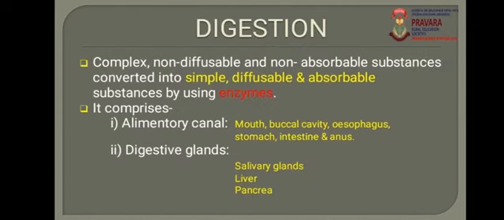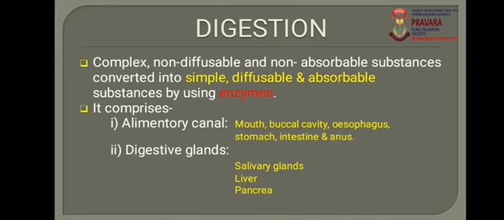Now here in this chapter, the major point is the physiology of digestion. Due to that, we must know what digestion is. Digestion is the process in which complex, non-diffusible and non-absorbable substances are converted into simple, diffusible and absorbable substances by using enzymes. And this process takes place in the digestive tract or the digestive system. To study the physiology of digestion, you must know the regions of the digestive system. There are different parts present in the digestive system.